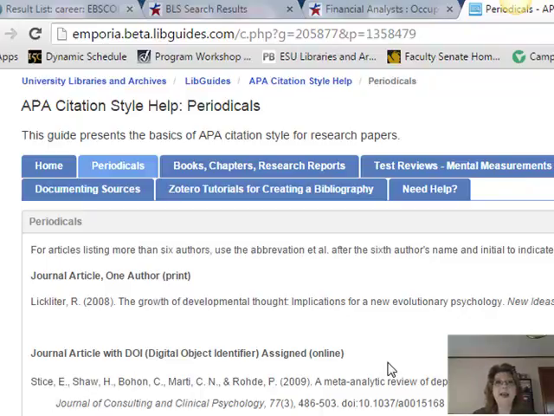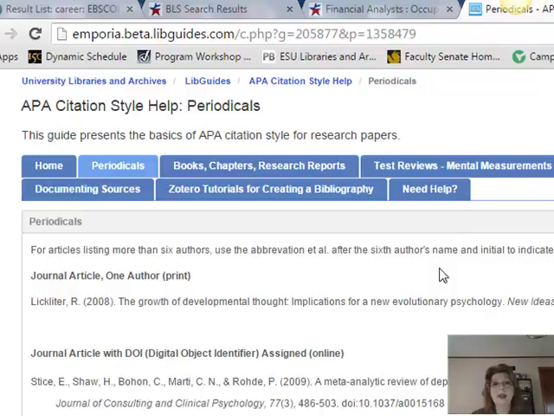And because of that, do not use this as your only basis for APA citation style on trying to figure out how to do a periodical or a book. Always go back to an APA publication manual if you do have that in print form. I'm also going to show you some other sources from the American Psychological Association that you can go to as well.